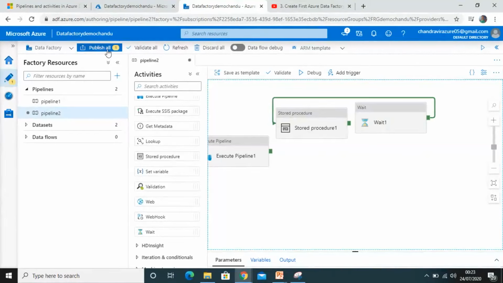If you publish all here, this pipeline will be published, and if you log in again next time, all the pipelines and task activities will be saved here. So I'm not going to publish all here.